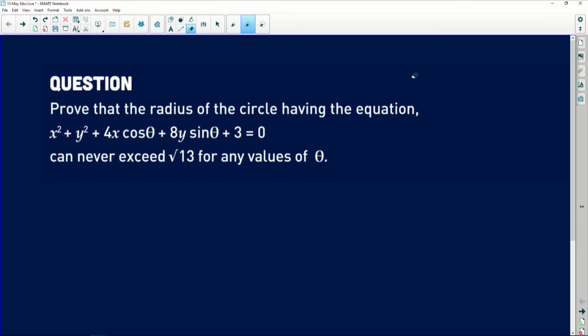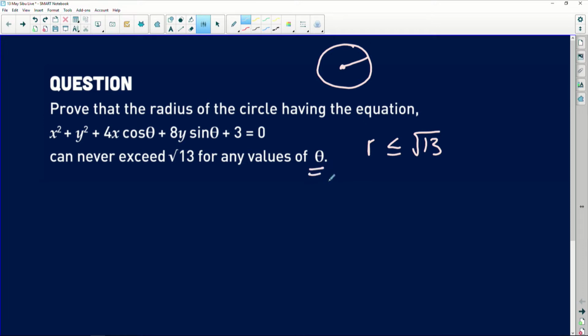Now, let's see what is happening here. It says we have to show that the radius can never exceed the square root of 13 for any value of theta. Remember, a circle looks like that, and the radius of the circle can be anything. So we want to see, can we show that the radius will never be any number that is greater than the square root of 13? We want r to be less than or equal to the square root of 13 for whatever value of theta you could be working with.